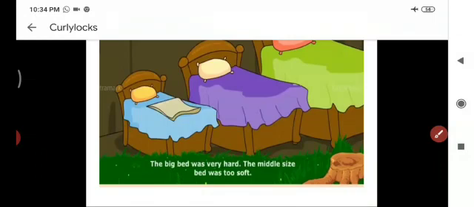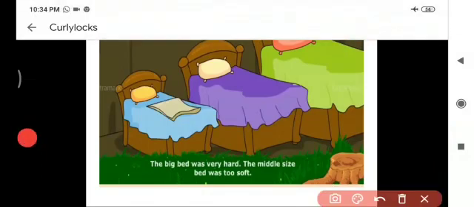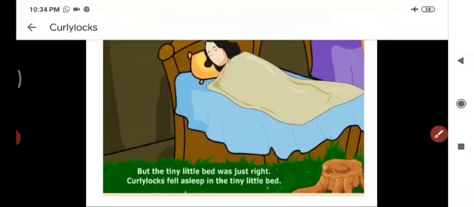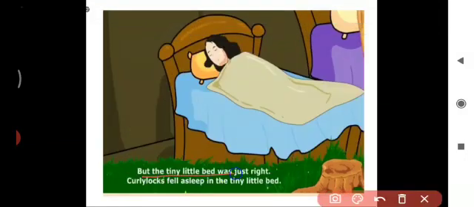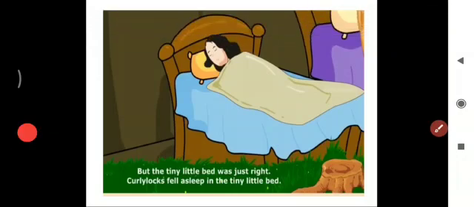So she wanted to sleep. First she went to the big bed and she felt it was very hot. The middle-sized bed was too soft. But the tiny little bed was just right. She felt okay with that tiny little bed. And Goldilocks fell asleep in the tiny little bed after eating the porridge, right?